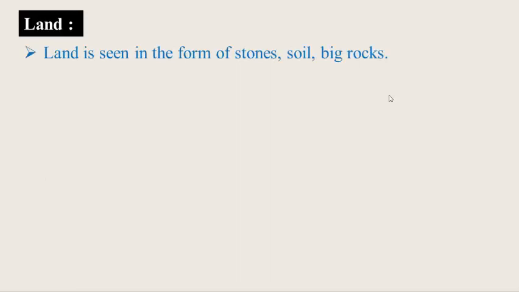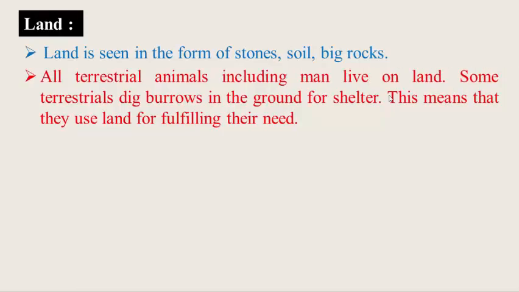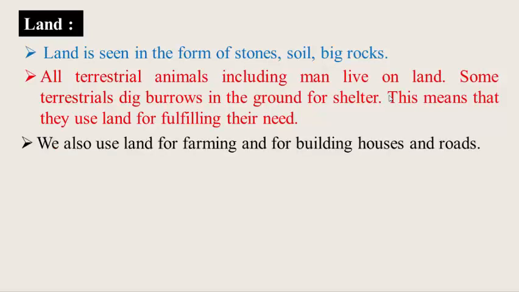Land. Land is seen in the form of stone, soil and big rocks. All terrestrial animals including man live on land. Some terrestrial animals dig burrows in the ground for shelter. This means that they use land for fulfilling their needs. We also use land for farming and for building houses and roads.